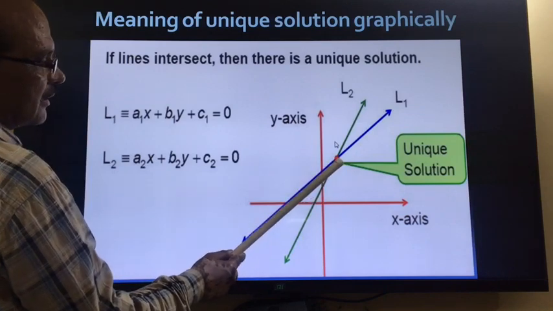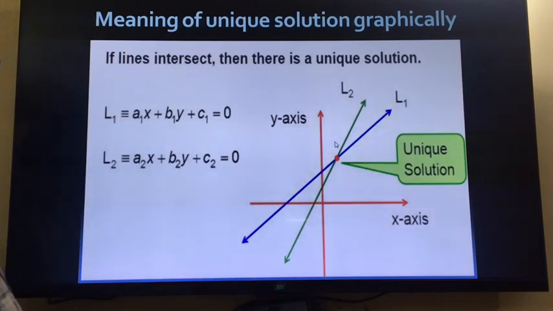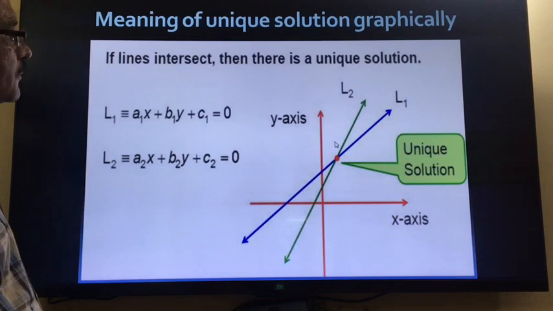If they are intersecting at one point, then we say it has a unique solution. Unique solution means the lines will intersect at one point. So graphically, if the lines intersect at one point, we can say these lines have a unique solution.